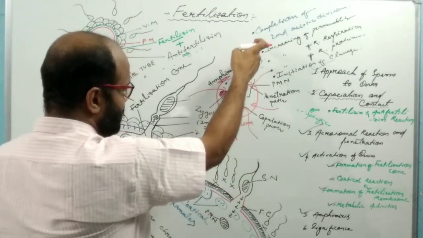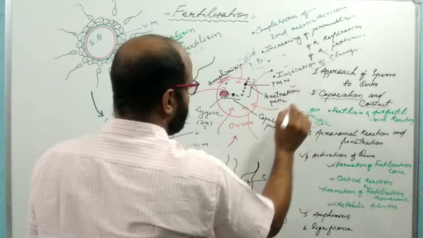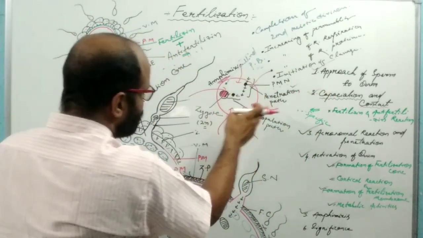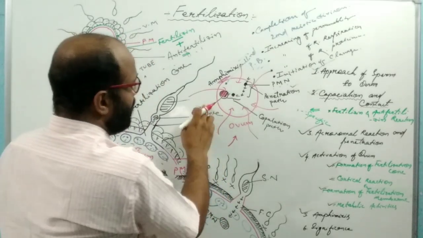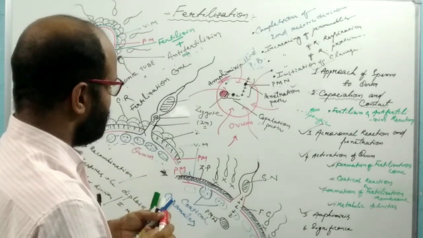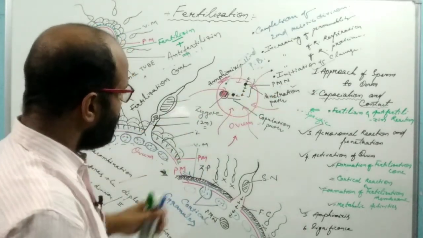First, it travels in a straight line inside the ovum, which is known as the penetration path. After traveling the penetration path, it turns towards the female pronucleus. The second path is known as the copulation path, which is covered by the pro-male nucleus.